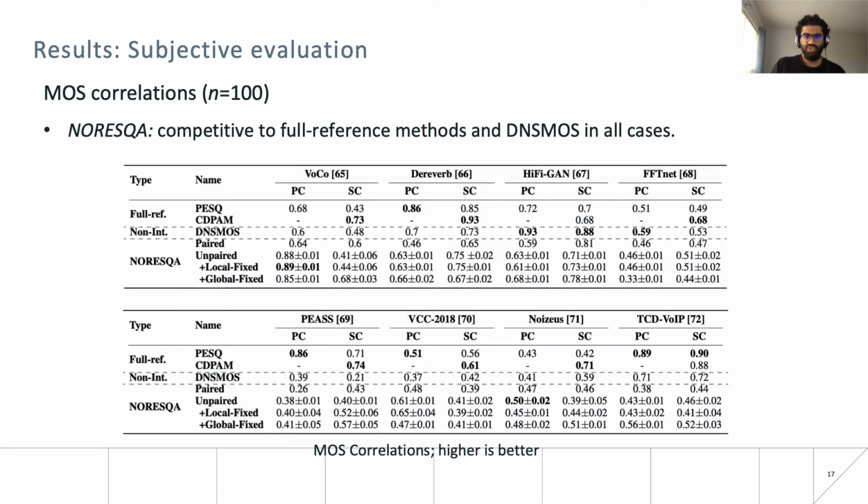These tables show the MOS correlations across different datasets. We see that our model is comparative to baseline methods, including full reference methods and DNS MOS, that were trained on large datasets of human judgments. Results also suggest that our metric is a good substitute for full reference methods in several cases, as it stays useful in practical and real world situations where the clean matching reference might not be available.